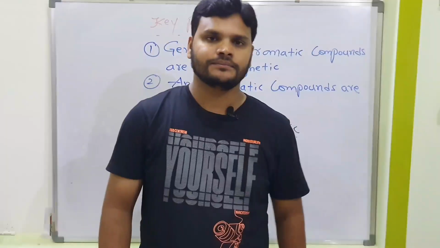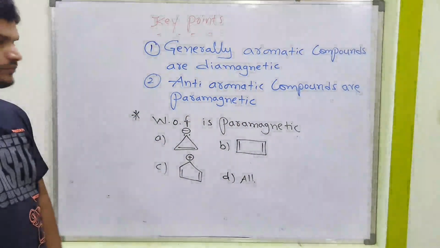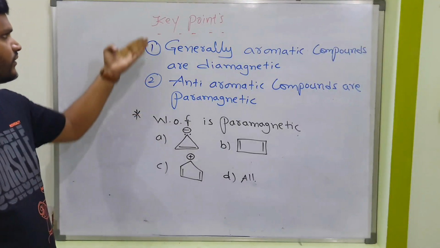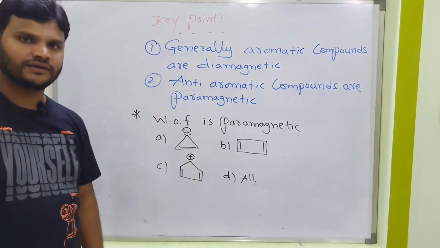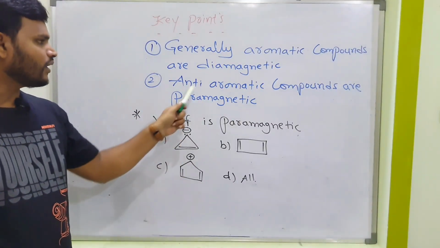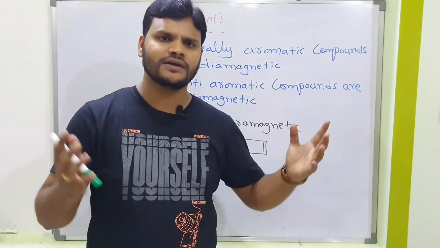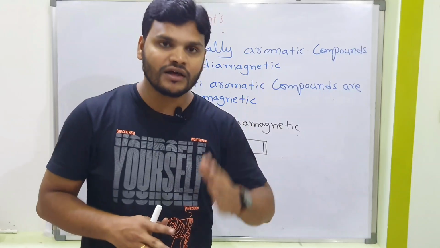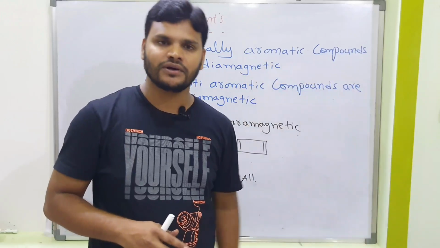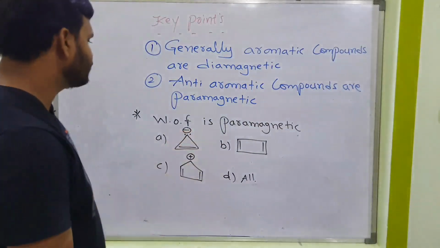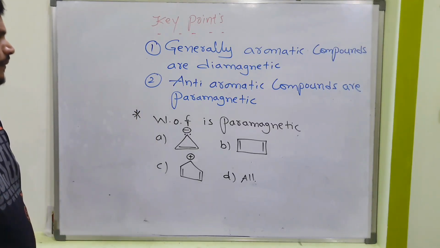Just have a look. Next, they are going to ask this type of question also. If you want to solve this type of question, you need to follow these two key points. What are the key points? Generally, aromatic compounds are diamagnetic. All aromatic compounds are diamagnetic. All anti-aromatic compounds are paramagnetic. Half-filled orbitals means paramagnetic. Completely filled means diamagnetic. Only half-filled orbitals are involved in bond formation. Already we have discussed this type of point in the chemical bonding topic also, isn't it? Aromatic is nothing but diamagnetic. Anti-aromatic is nothing but paramagnetic.